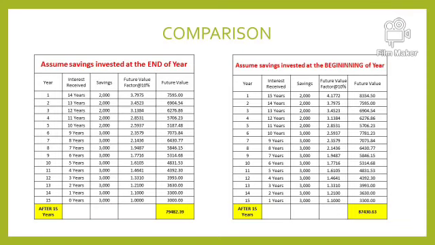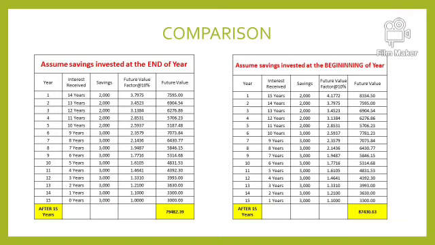The amount which we save is the same, the number of years we invest is also the same, but the only difference is if you invest the amount in the beginning of the year, you receive interest for one more year, as compared to if you invest at the end of the period.